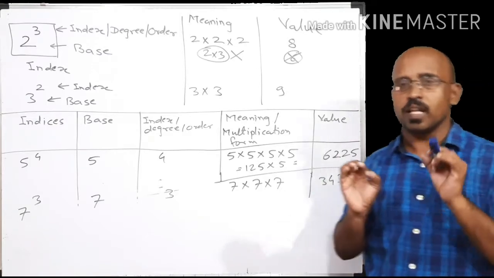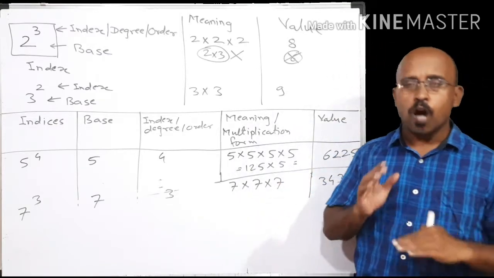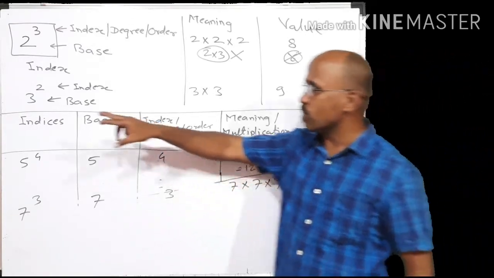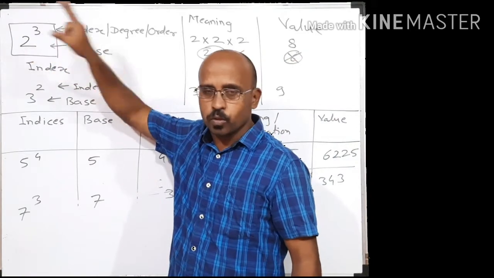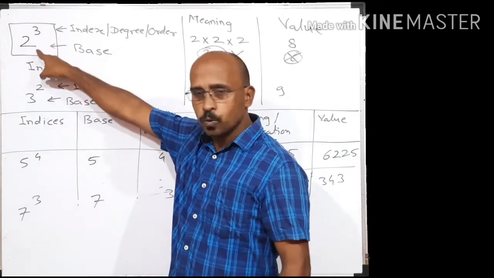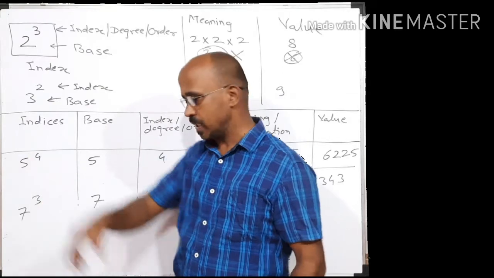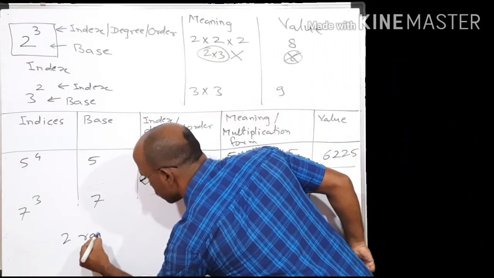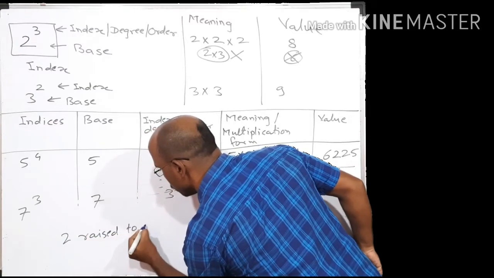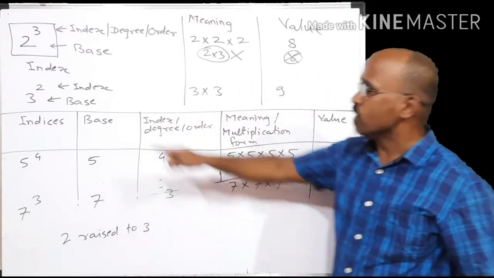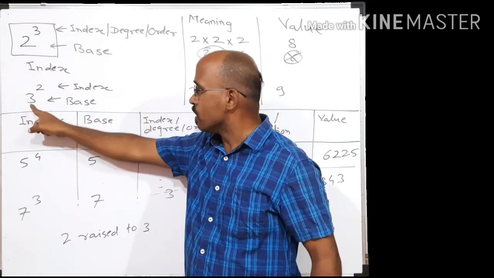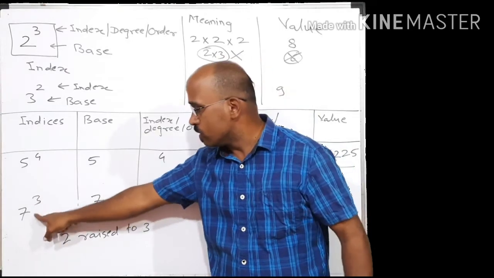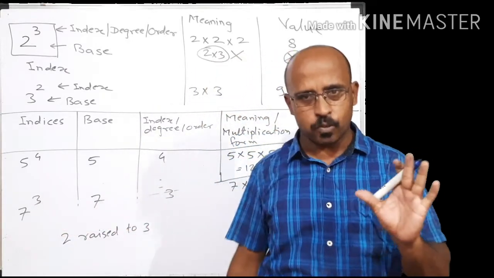Now let's see the last topic. Last topic is how to pronounce the index. See students, what is written? 2 and 3 on the top. So you just have to read it as 2 raised to 3. Clear? So this is 2 raised to 3, 3 raised to 2, 5 raised to 4, 7 raised to 3. Clear up to this?